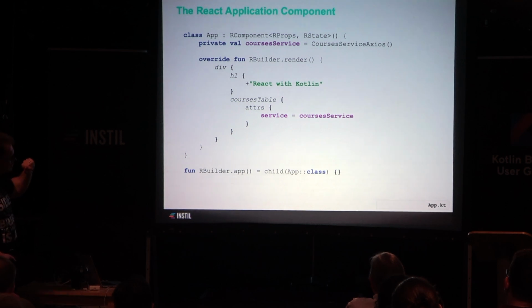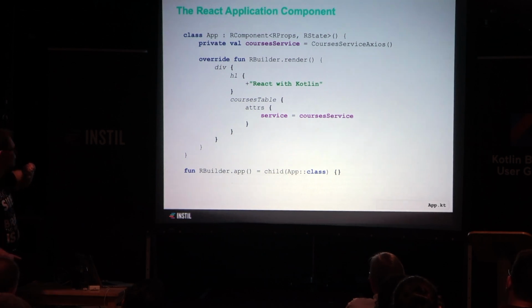Whenever you're using the Kotlin version of React, you don't embed HTML inside your components. Instead, you use this nice little DSL here. You see we've got this app component, and whenever it's asked to render itself, it's going to render a div containing a header, and then it's going to render a courses table.